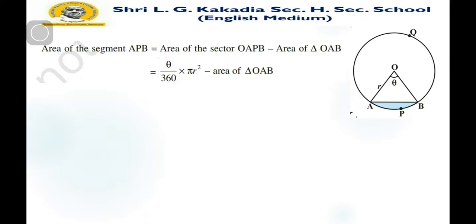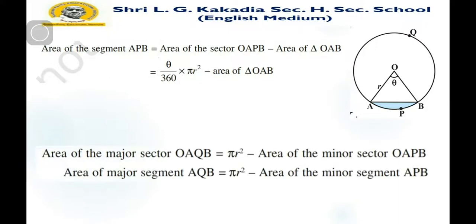So the area of this segment APB is equal to the area of this sector OAPB minus the area of triangle OAB. We can find the area of sector OAPB, that is theta by 360 into pi r square. Subtracting the area of triangle OAB, we can find the area of segment APB.